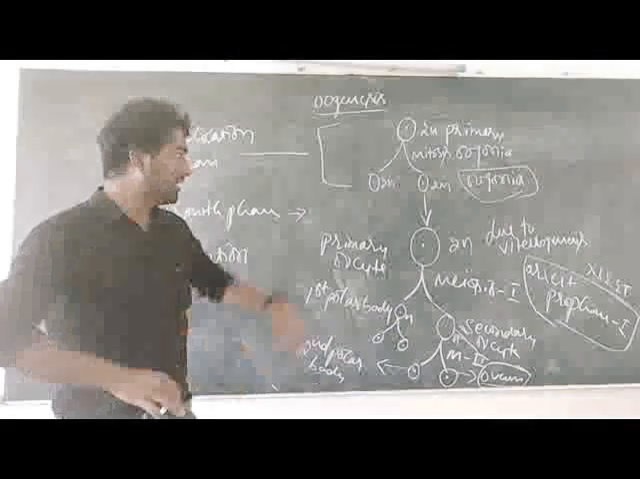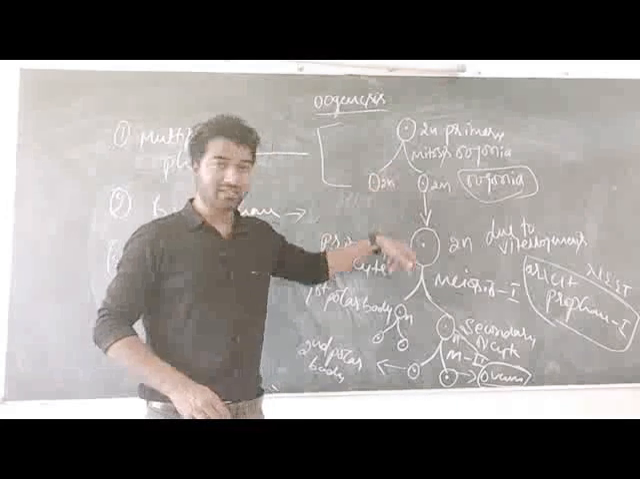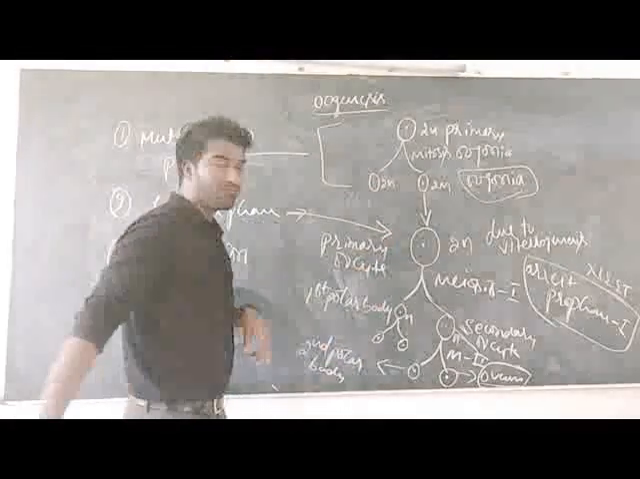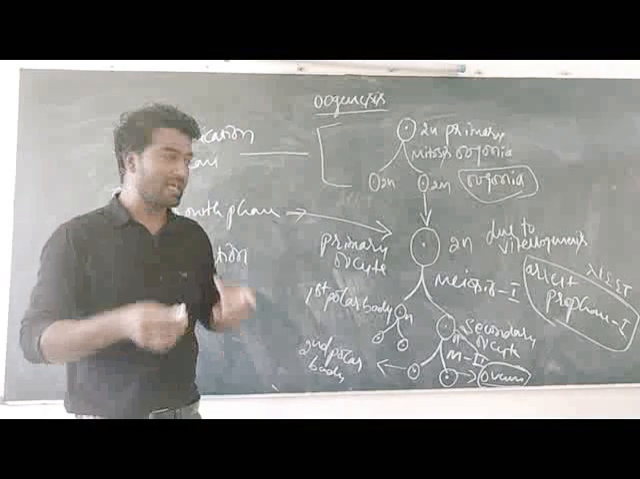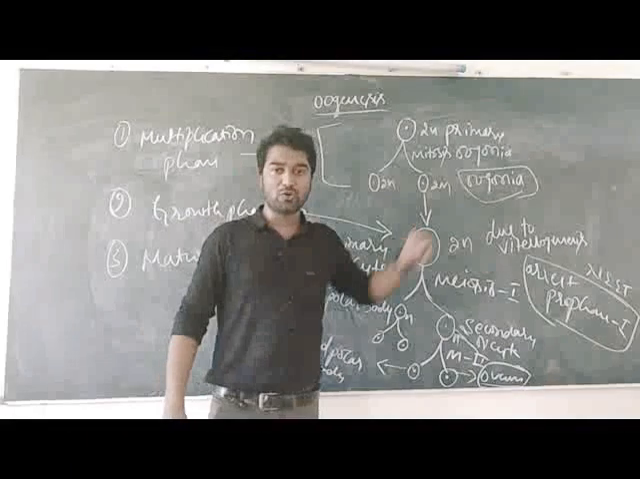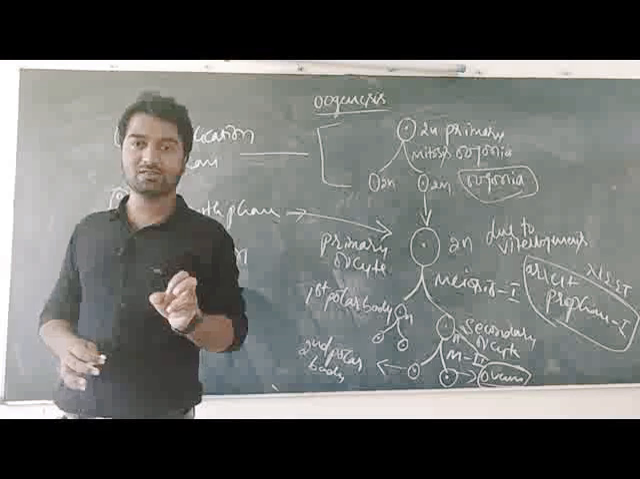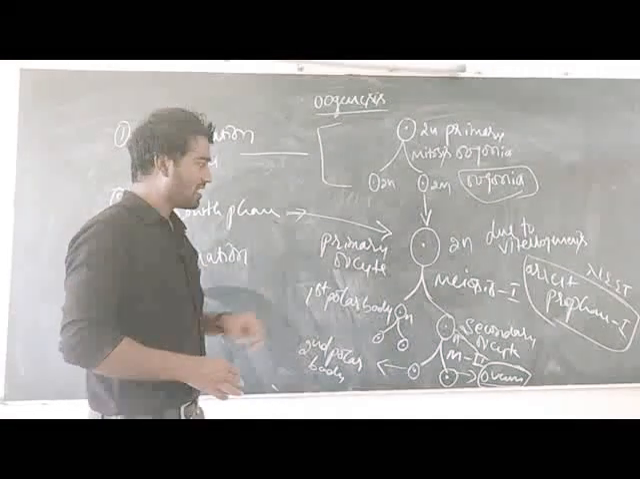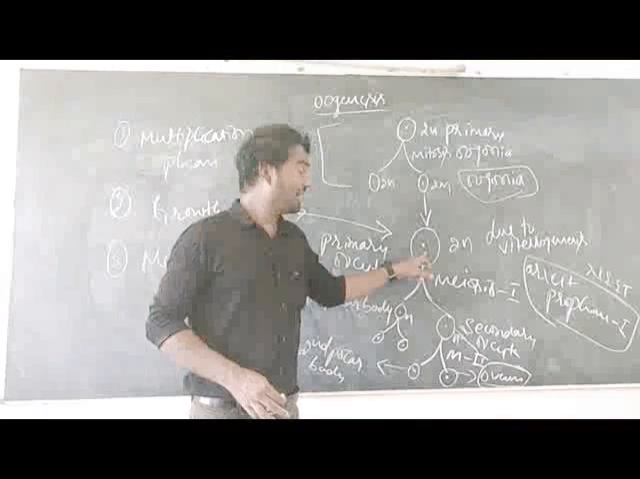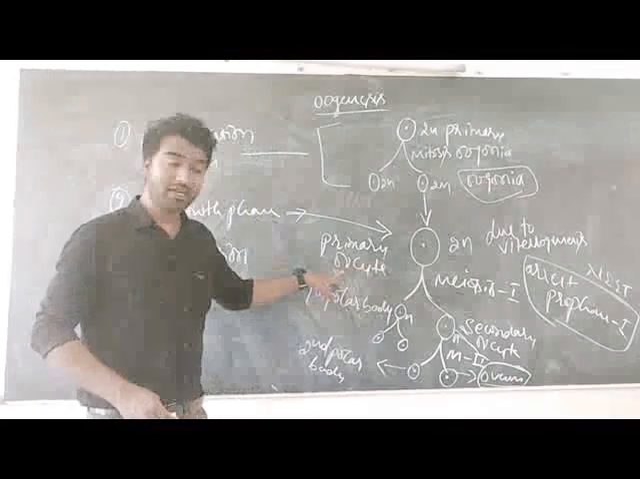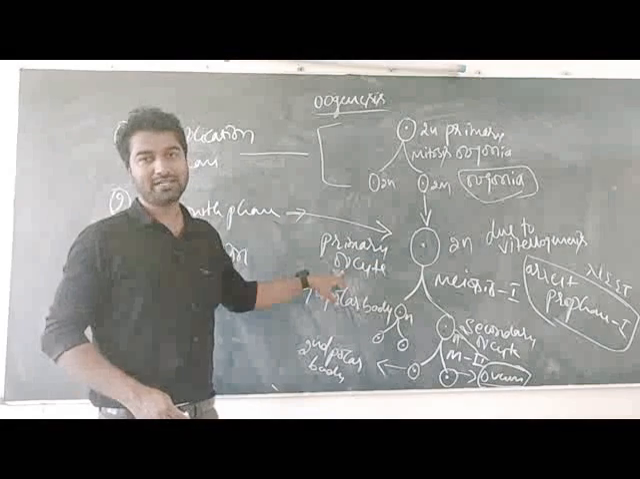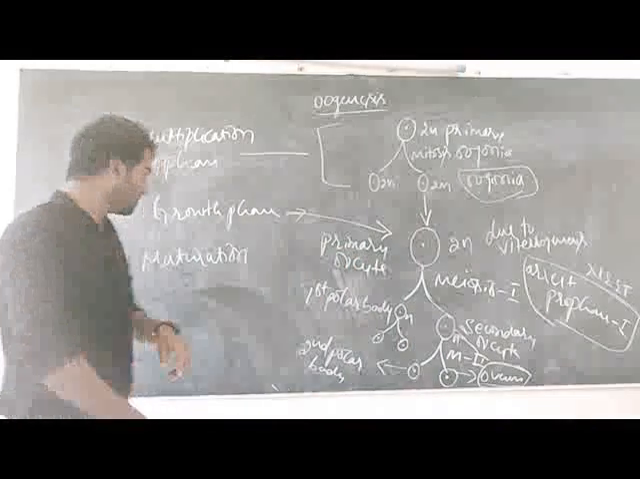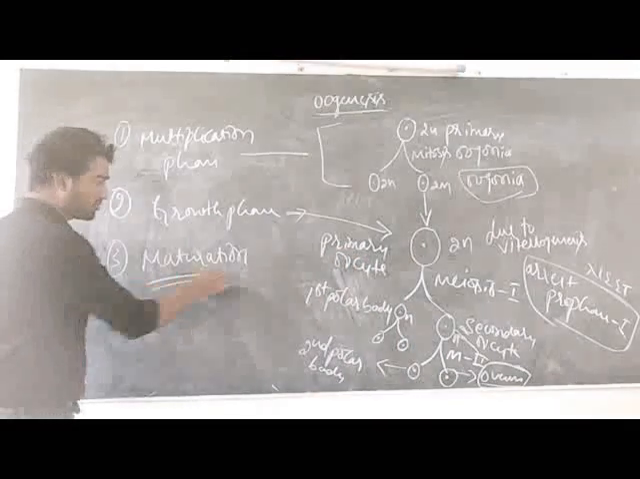And again these oogonial cells enter into the next phase, that is the growth phase. In the growth phase, the size of the cell increases due to the vitellogenesis process. Vitellogenesis is nothing but yolk formation. And now this cell is known as the primary oocyte. This is also diploid in nature. This diploid primary oocyte enters into the next phase, that is the maturation phase.